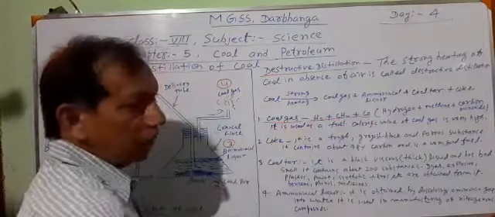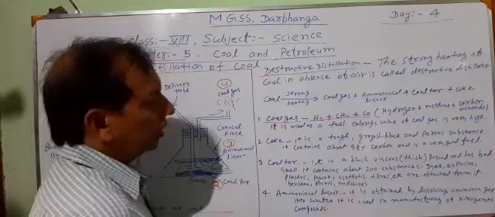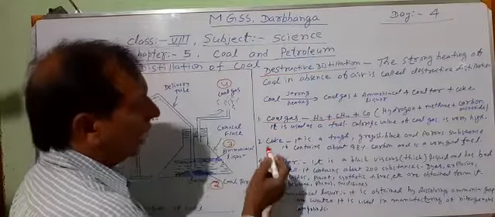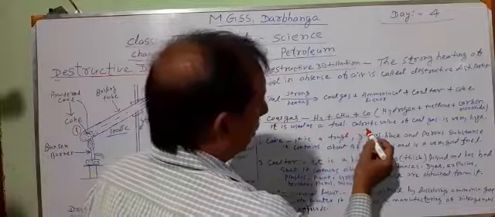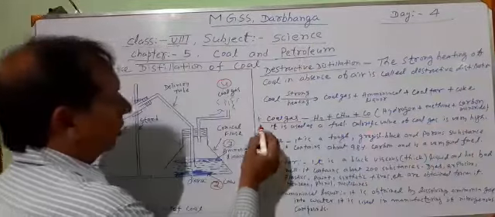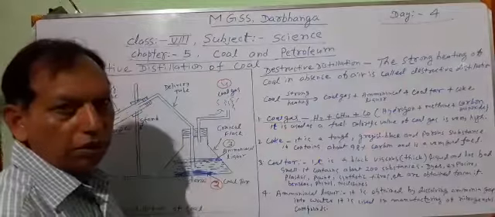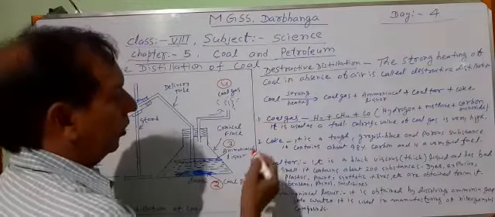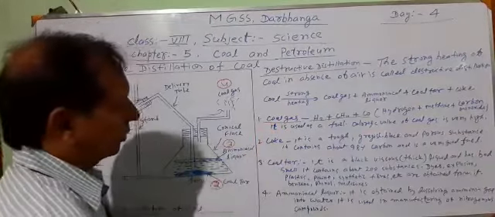So coal gas is a very good quality fuel, and its calorific value is also very high. It is used as a fuel, mainly in the industries. It is mainly not used for domestic purposes.